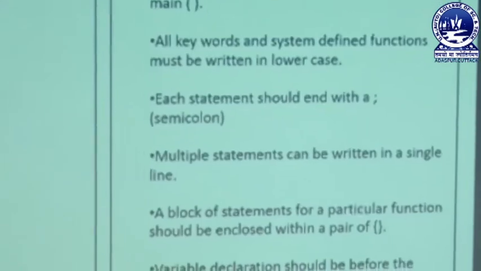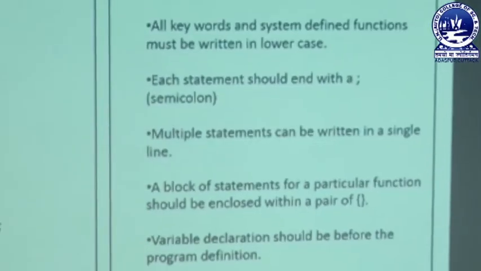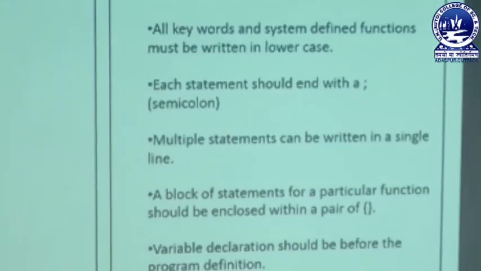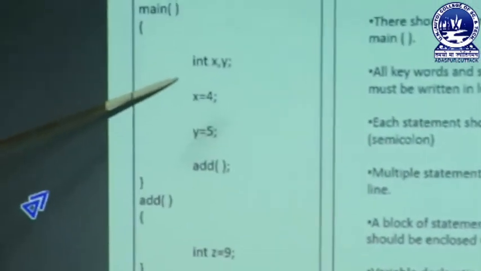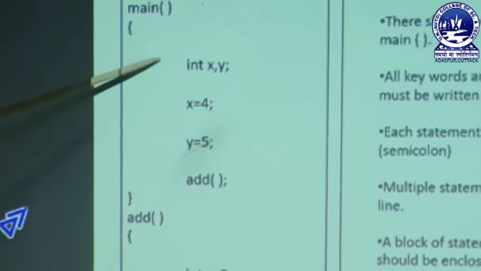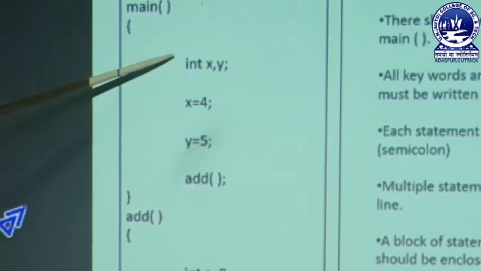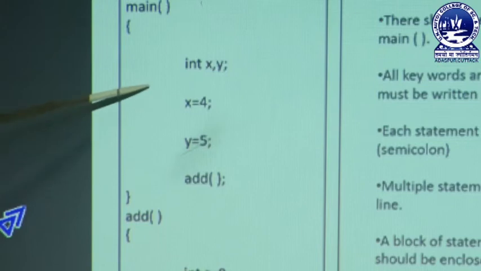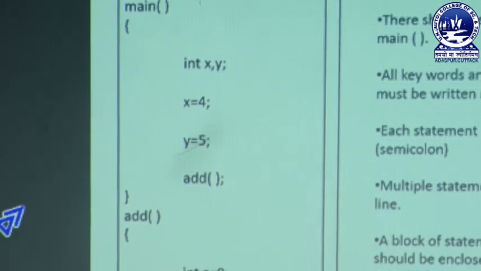Next rule is that multiple statements can be written in a single line. That means here we have written the statements in different lines, but it is possible to write multiple statements in a single line. That means we can write these 4 statements in a single line, making it a single statement. This is also possible in the C programming language.